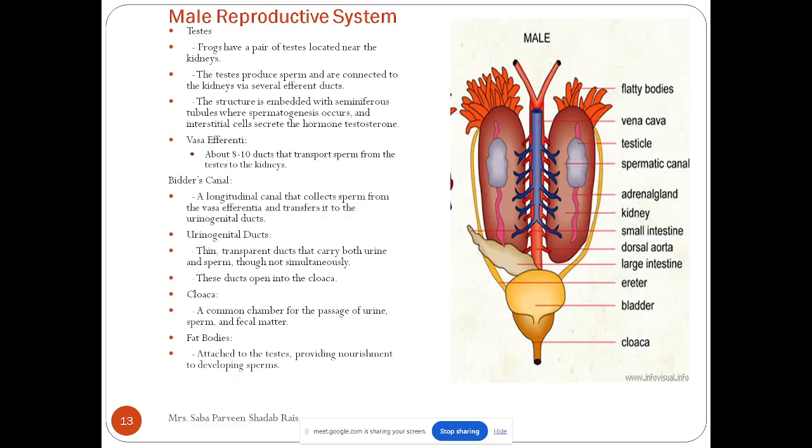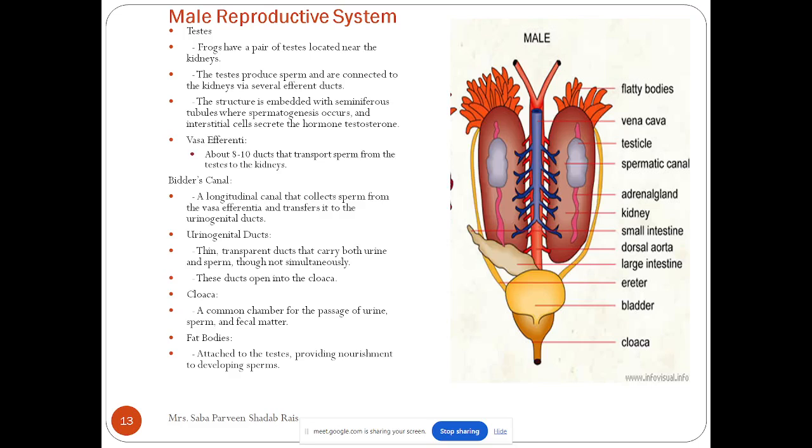Then there is a long canal which will be collecting the sperm from the vasa efferentia, and later on from that particular part, the location in the kidney, it is going to collect and transfer it into the urinogenital duct, which is a common duct to carry the urine as well as sperm to the cloaca. And cloaca is what? Cloaca is the opening. And thereafter there is an accessory, special extra fat body attached to the testes, which is responsible for the nourishment and the development of the sperm.